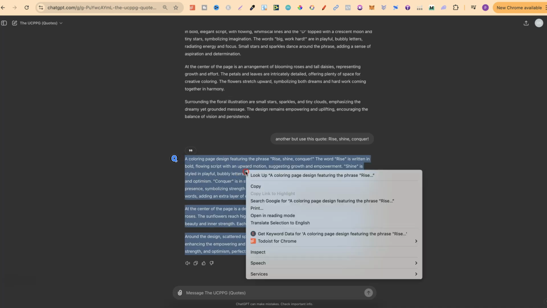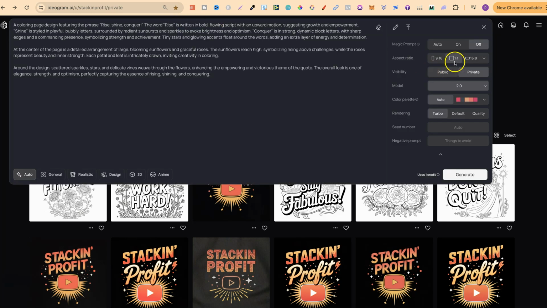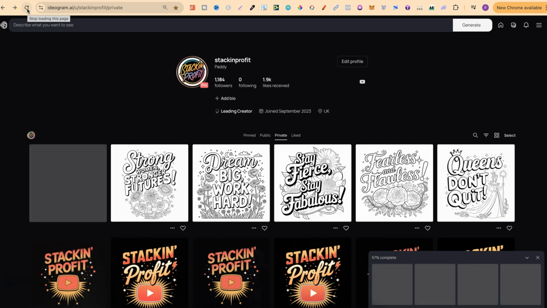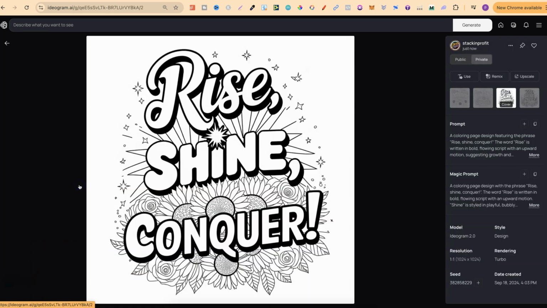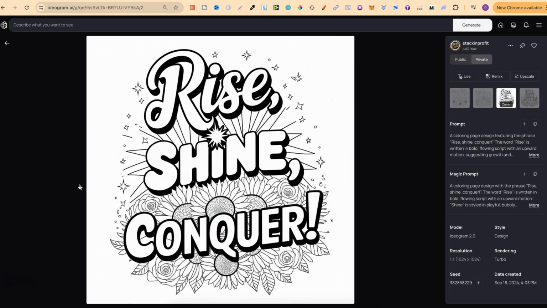But this is what it's all about: creating your pages, making sure they look congruent, making sure they're good quality, making sure that you get rid of all the mistakes when you edit them, and just making good quality coloring pages. So let's reload the page again, and let's give this one a second as well. So right off the bat, these three look really good. If we take a look at this, there's still a little bit too much going on, and it's not following the style that I want.